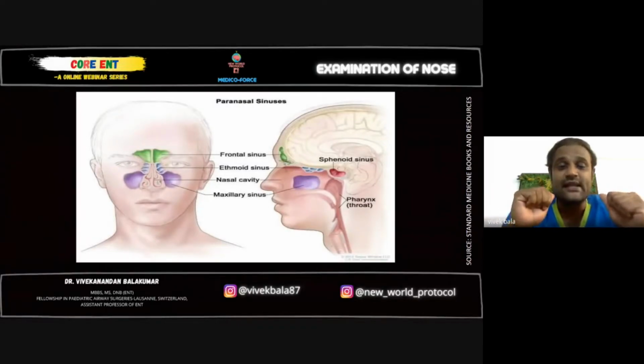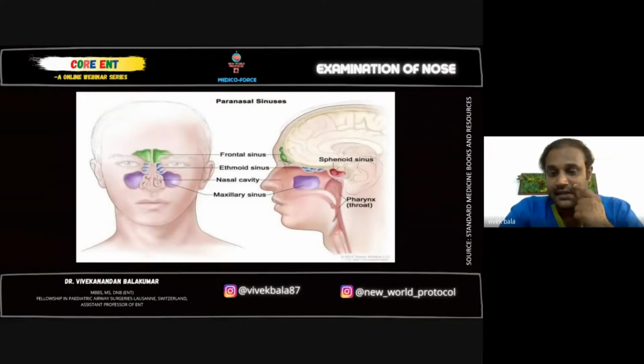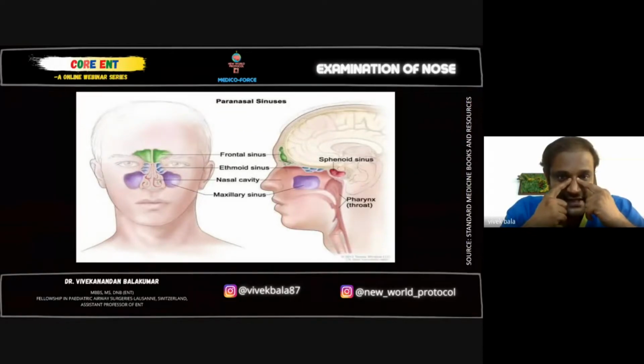So when you press over the canine fossa, just above the canines, which forms the lower border of the maxillary sinus, and the patient has tenderness, diagnose him as a case of maxillary sinusitis. For ethmoidal sinusitis, we palpate 1 centimeter medial to the medial canthus, on the sides of the nasal septum or the nasal bridge. This is for the ethmoidal sinus.